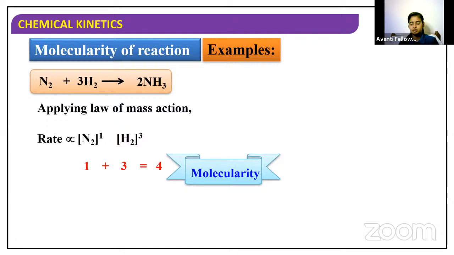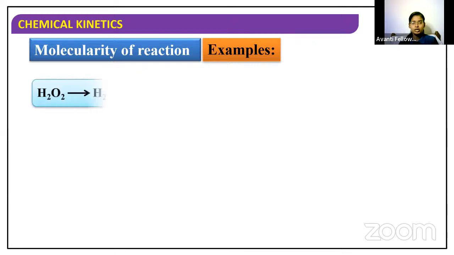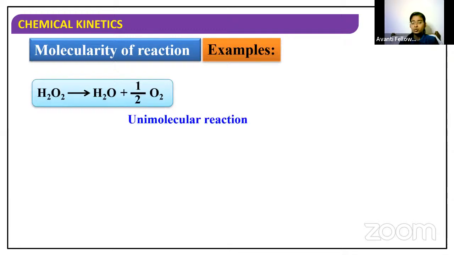Okay. So now coming to one more reaction, the decomposition of hydrogen peroxide. Here we have only one reactant. So obviously the rate of the reaction depends only on the concentration of that particular one reactant. Since we have only one reactant, it is called a unimolecular reaction.